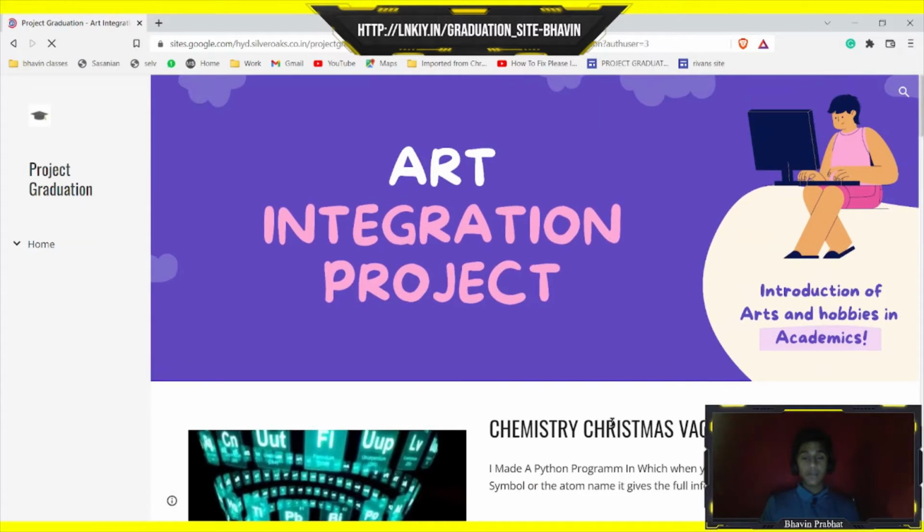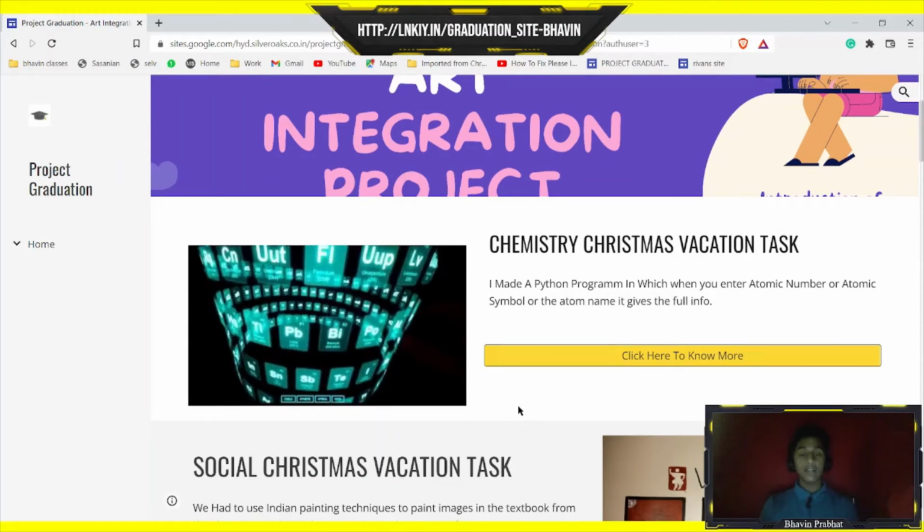So in this page you can find all the activities we did in art integration this academic year. First comes chemistry art vacation task, in which I made a Python program related to elements. When you enter an atomic number, atomic symbol or an atomic name, it gives the full information about the atom.